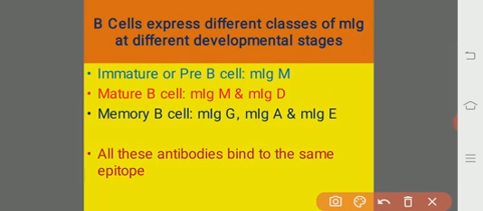That is, immature B cells have the IgM kind of membrane bound IGs. Mature B cells have two kinds, IgM and IgD. Whereas in the memory B cells, the remaining types, IgG, IgA and IgE type of membrane bound antibodies, are present over the surface. So all these antibodies bind to the same kind of epitope. That is the specialty.